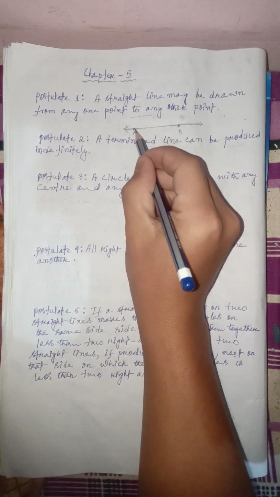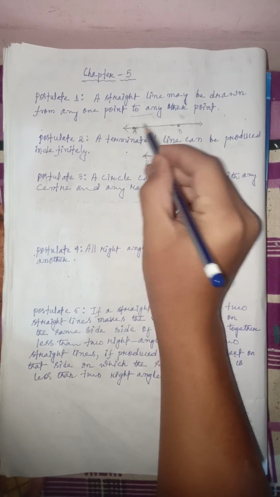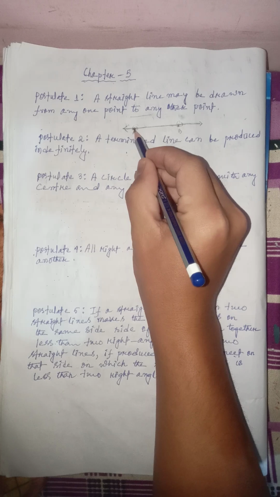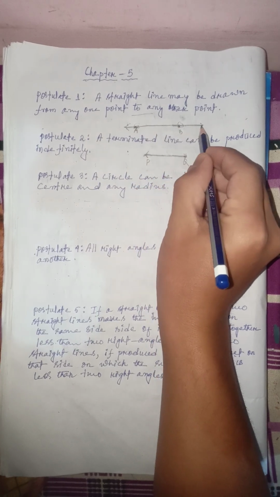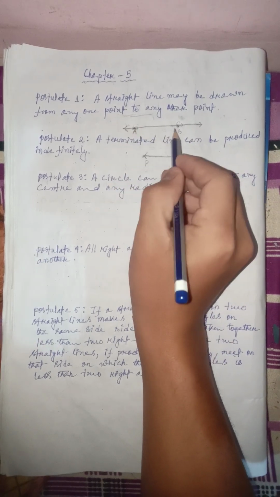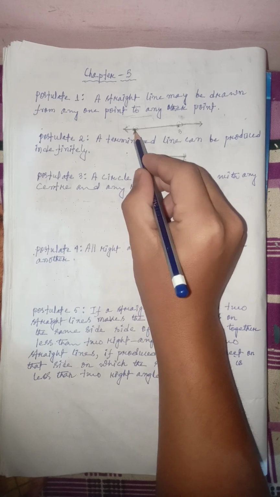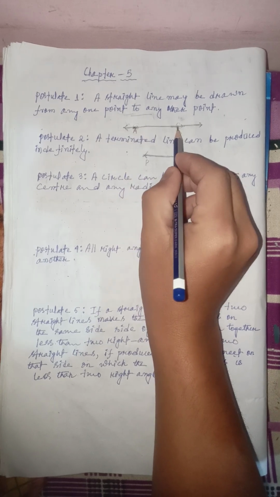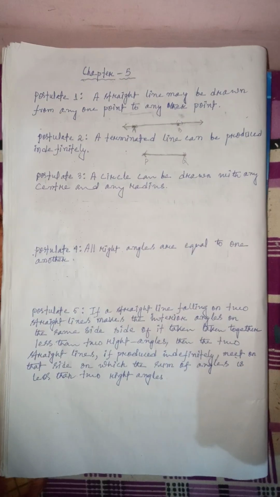Here we have A and B. Let us suppose that these are the 2 points. By using these 2 points, you can join them and make a line. Actually, this postulate means that if you have 2 points, you can join them from any one side, either from this or this, and make a line, right? So this is all about postulate number 1.